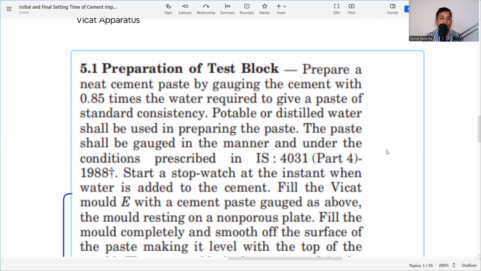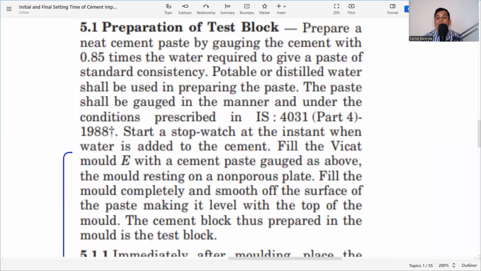Again, I'm repeating this one. What you need to know is the standard consistency of the cement. Suppose we are getting 25%. Now, we need to prepare a test using 400 grams of cement. So, for the 400 grams of cement, whatever water is required for the normal consistency, 400 into 25%, that is 100 ml water is required. For initial setting and the final setting times, 0.85 times. That means 100 ml into 0.85, that means 85 ml of water required. Okay, clear? So, in 400 grams, if the normal consistency is 25%, 85 ml water is to be added.